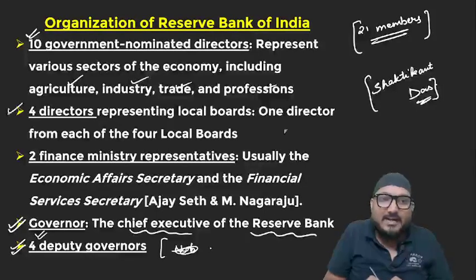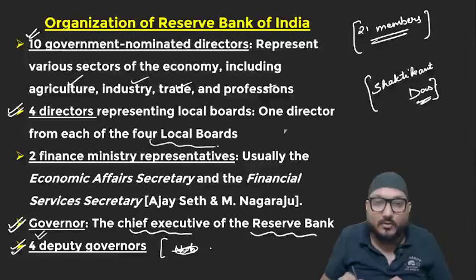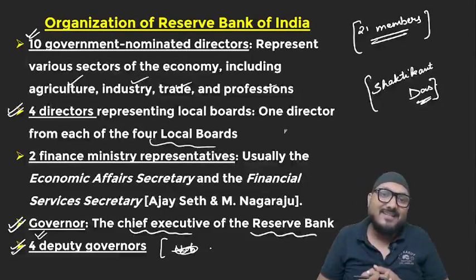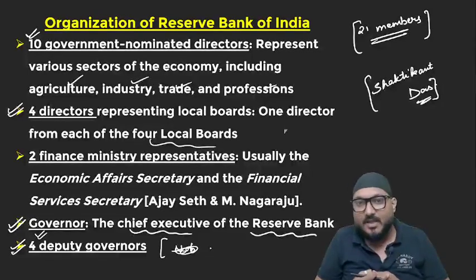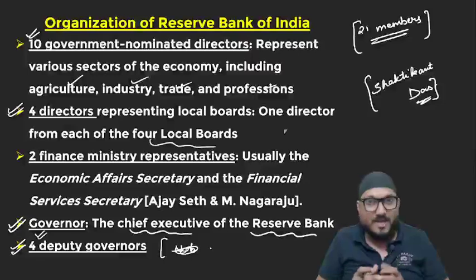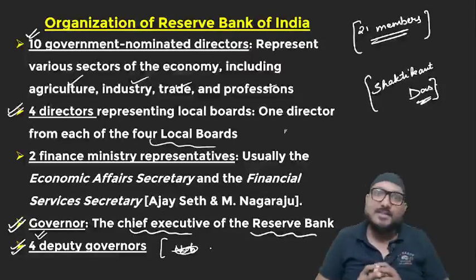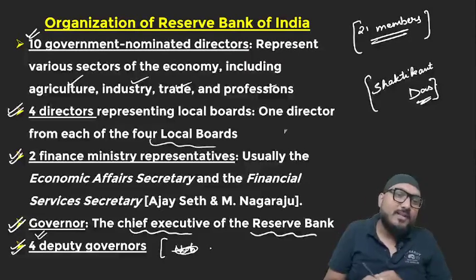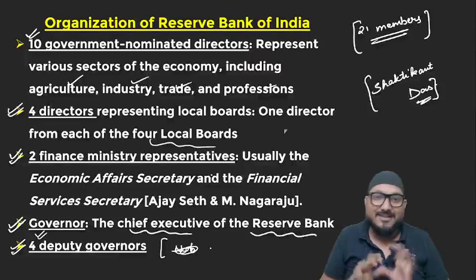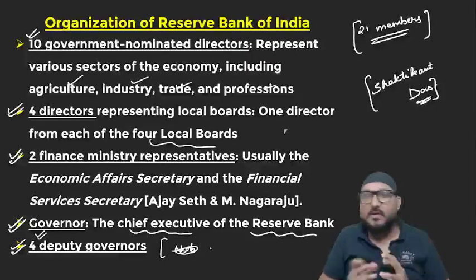Then there are 4 directors from regional local boards. We all know that 4 metropolitan cities are actually zonal offices of RBI, and RBI has created these zonal headquarters in order to administer all the banks in an appropriate manner. So 4 directors are taken from 4 zonal offices. Apart from that, 2 finance ministry representatives are also put into this RBI. These are members from central government.